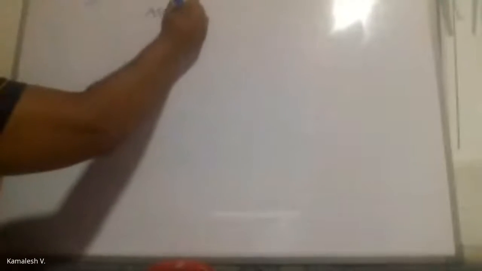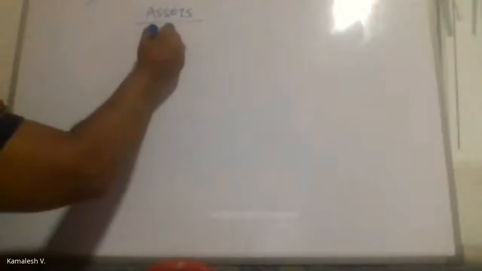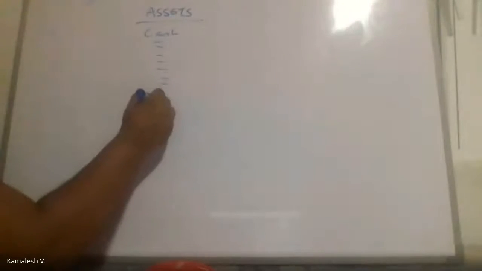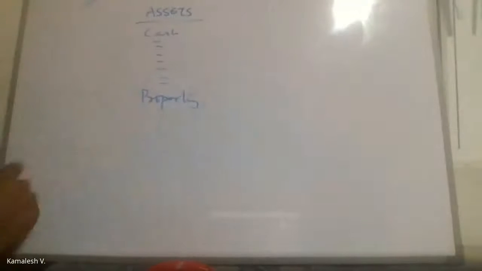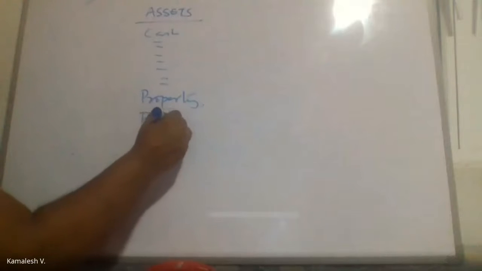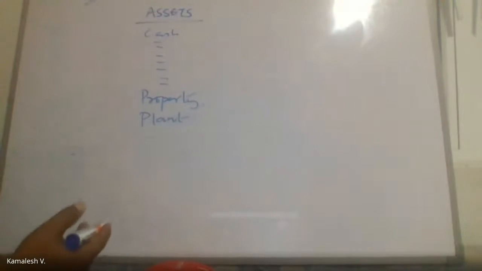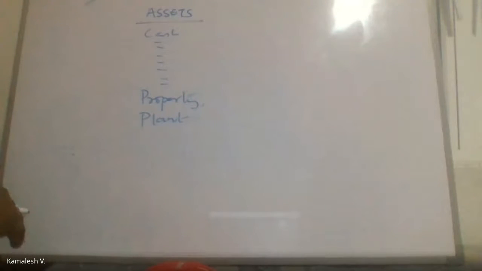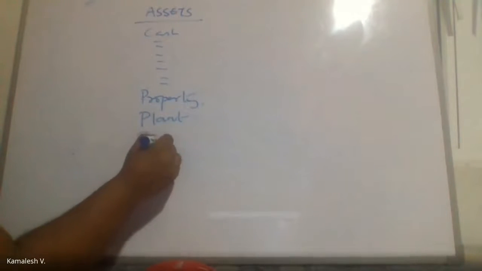Right. So now let's assume you have assets. You have cash, so many items are there. Now, when it comes to fixed assets, you might have property. Property means your land and buildings. Then you might have plant, like machinery, or your factory plant. Those are your plants. And then you might have equipment. We call it equipment.